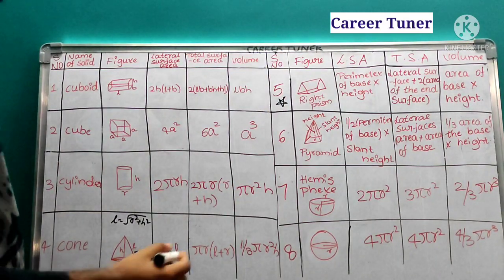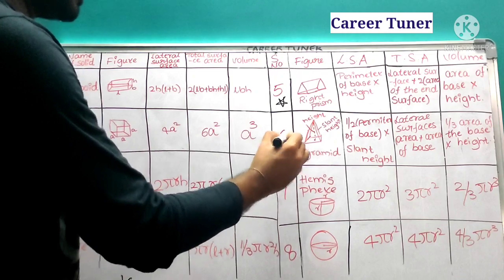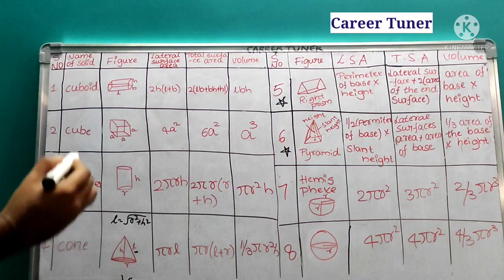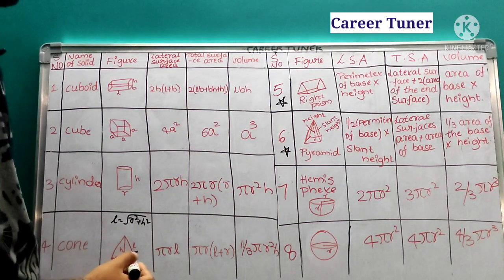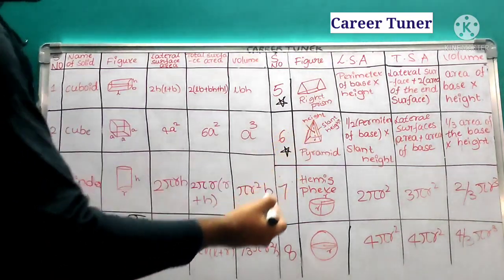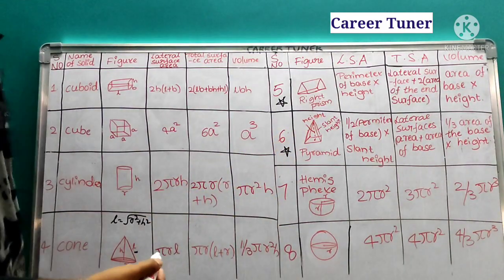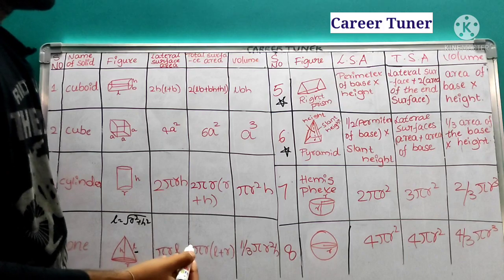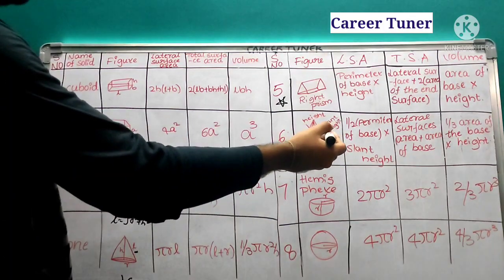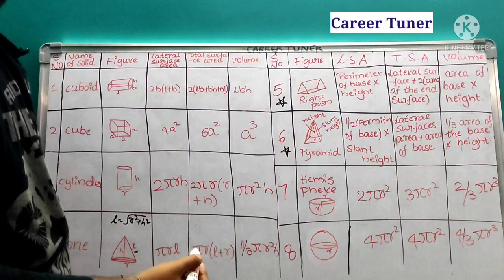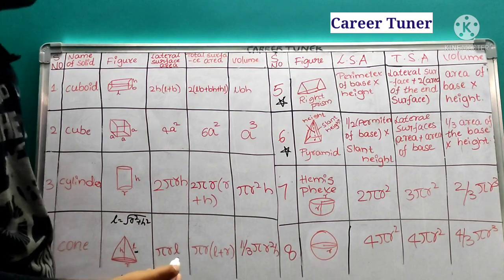Okay. Next, pyramid. Pyramid is also least asked. Okay, not that important when compared with all of these. So in a pyramid also we have slant height. So lateral surface area is given by half perimeter of the base into slant height. Okay, same relation follows. Slant height is equal to L. L is equal to what? Root of r square plus h square.